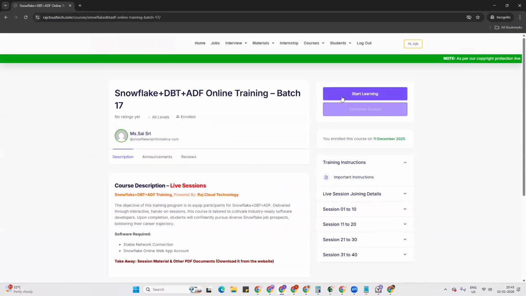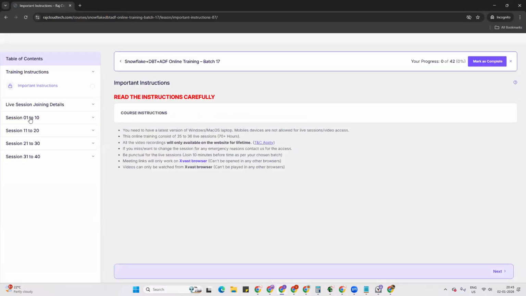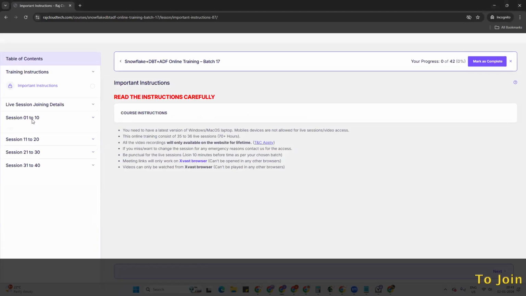Once you click on the course, it will take you to a page like this. Click on start learning. You can see the sessions like session 1 to 10, 11 to 20, 21 to 30. Can someone confirm, am I loud and clear? Are you able to see my screen also? Yes, Karthik. Okay, done. So you can see here, session 1 to 10.